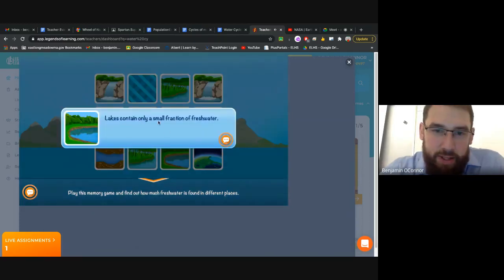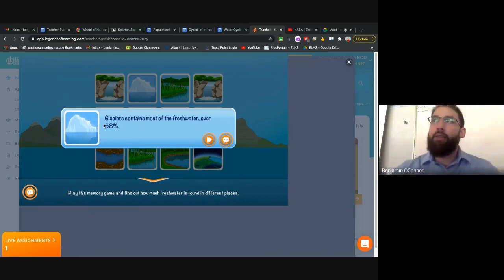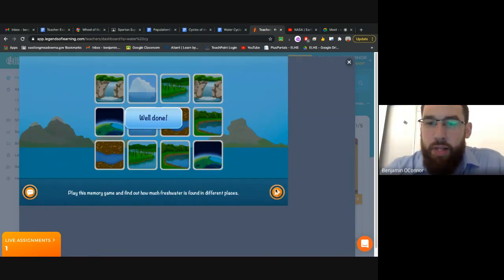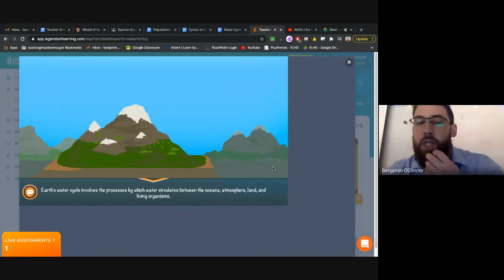Lakes contain only a small fraction of fresh water as well. And then we have our glaciers. Glaciers contain most of the fresh water, over 68%. This is really cool because when water freezes, let's say ocean water freezes, the ice that forms has no salt in it. And so you can pick up a block of ice and then kind of melt that down. There's going to be no salt in that. And if there was, it was just salt crystals that were on the outside, all right? But the ice crystals that form on the inside have no salt.